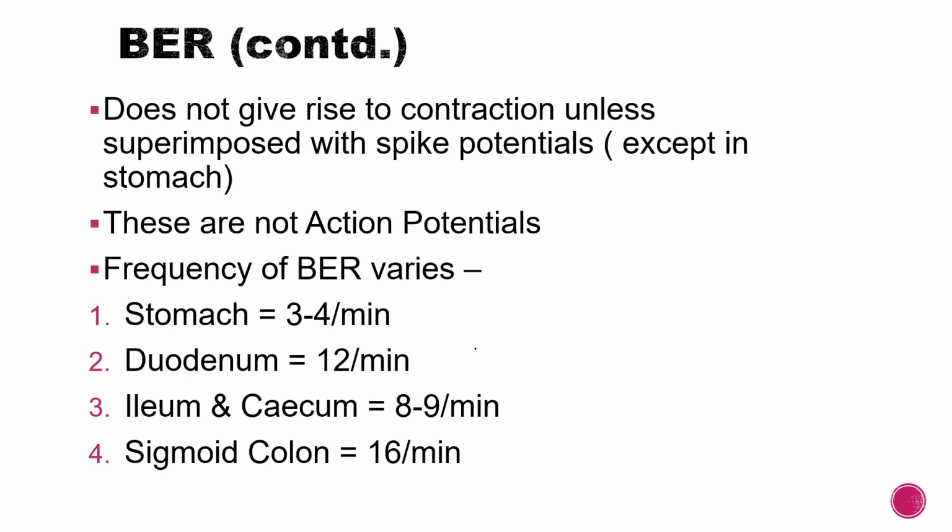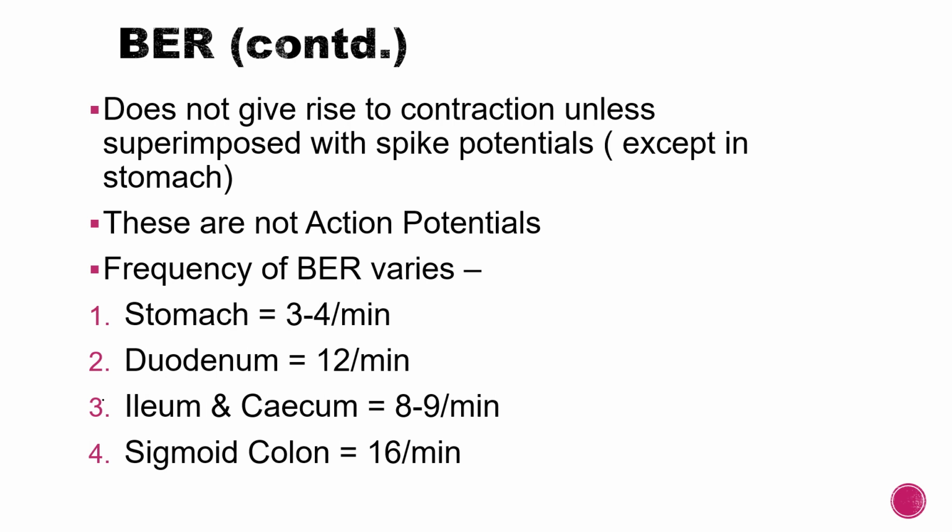In the stomach, it is known as gastric slow waves. These are not action potentials and will not give rise to contraction except in the stomach and except when they are superimposed with spike potentials. So what is the frequency of BER?